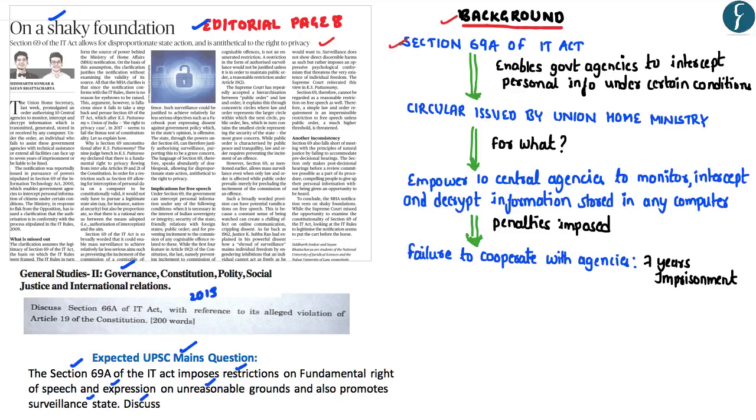Now, Section 69A of the IT Act enables government agencies to intercept the personal information of the people under certain conditions. In pursuance of the powers conferred on the government under Section 69 of the IT Act, the Union Home Ministry has recently issued a circular. This circular empowers 10 central agencies to monitor, intercept and decrypt the personal information of the people stored in any computer. Further, this circular also states that any person who fails to cooperate with these agencies shall face imprisonment of 7 years.